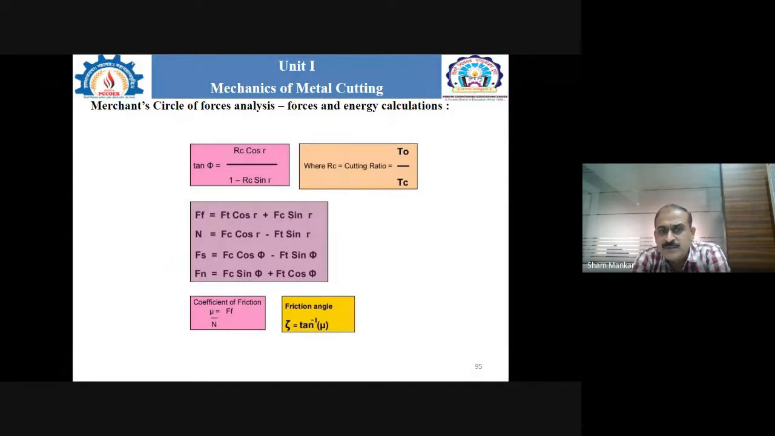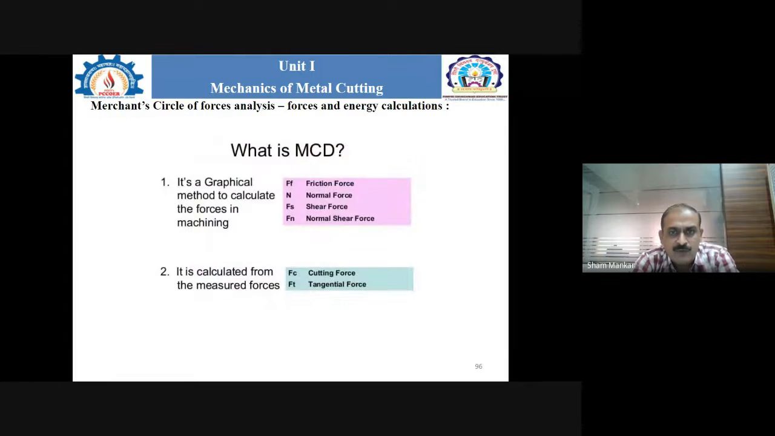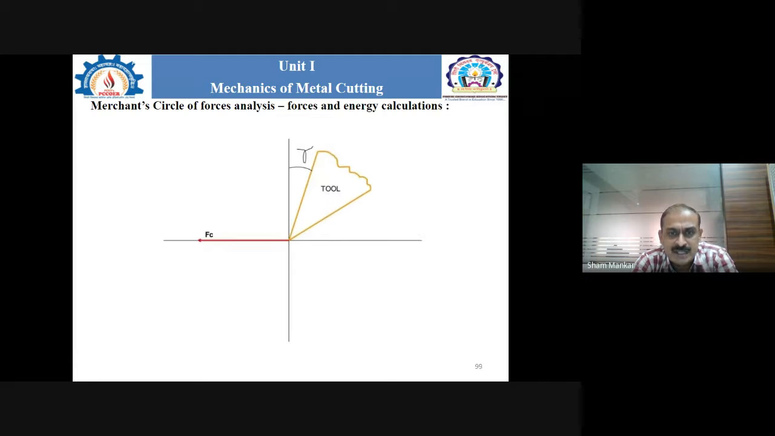And when we want to calculate the different forces like Ff, N, and Fs, the formulas are mentioned here. Likewise, the coefficient of friction and the friction angle we can easily calculate by considering these formulae. Now when we consider this merchant circle diagram, we already know it is a graphical method to calculate the different kinds of forces in machining and how they play an important role. Okay, so again we are considering the same diagram.